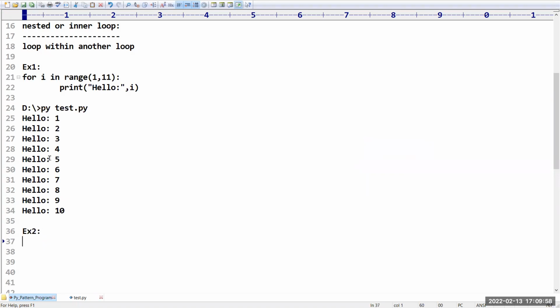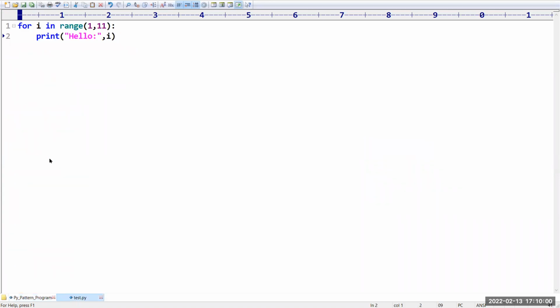In the second example, I want to print some message, welcome to Python pattern programs. Now for i in range of 1 to 6, how many times will it execute?